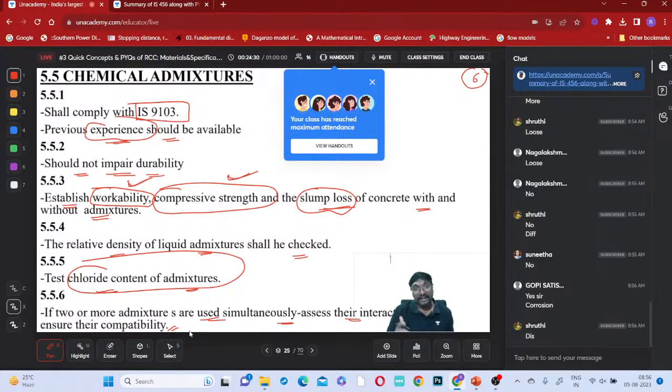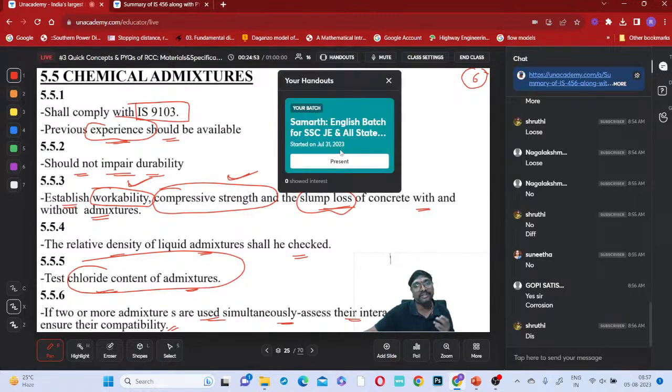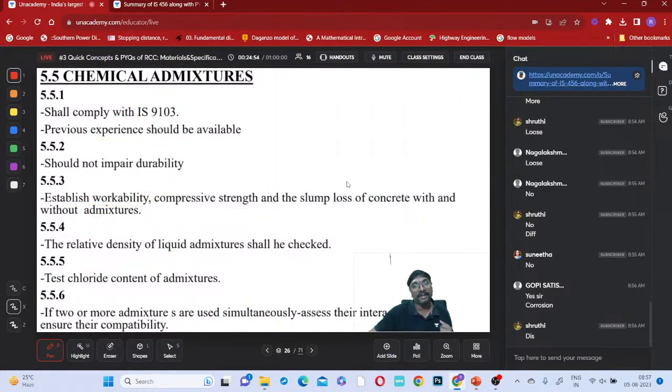We have to check if these two chemicals are mixed, whether they will be subjected to a new chemical reaction and create any new chemical product which will be harmful. We have to check whether these two are compatible with each other or not, and whether they will interact and create any problem to the concrete. Definitely yes, we have to check all these things when you are choosing the chemical admixtures.